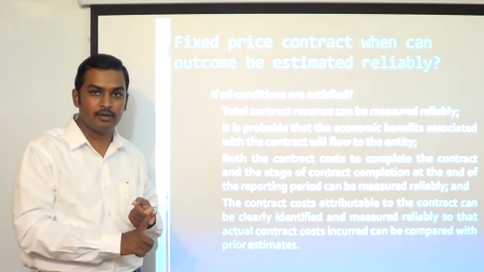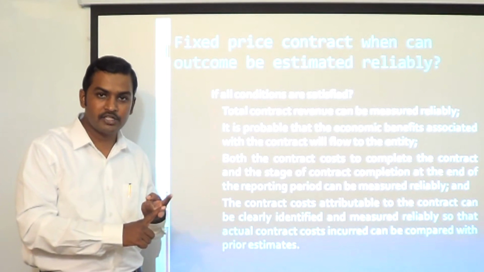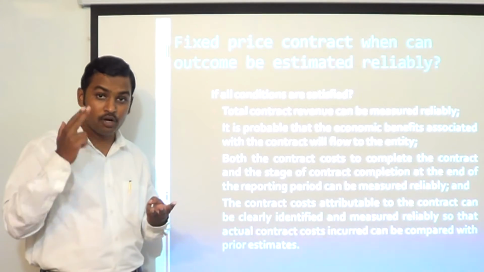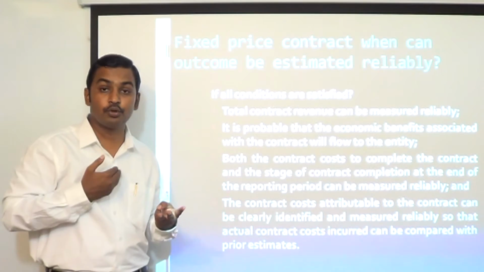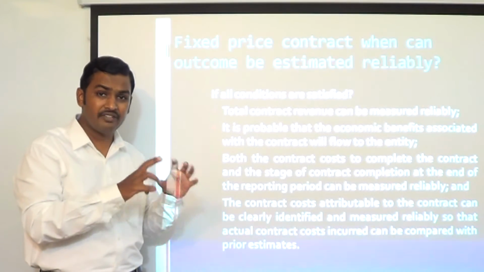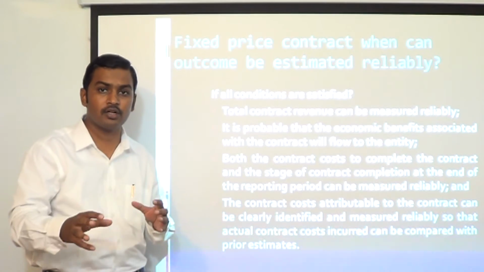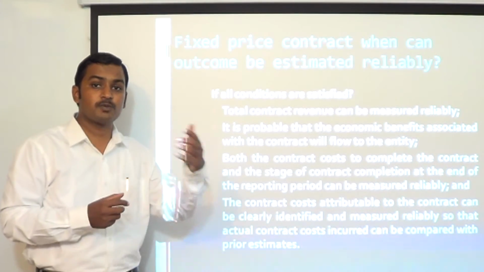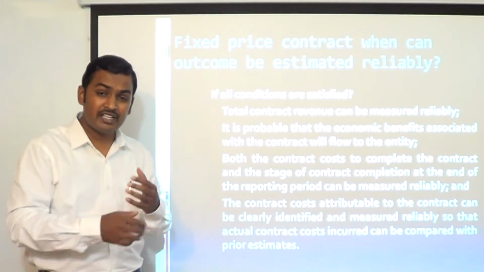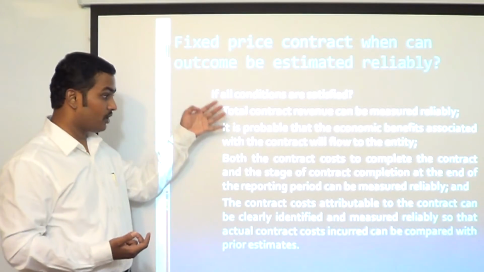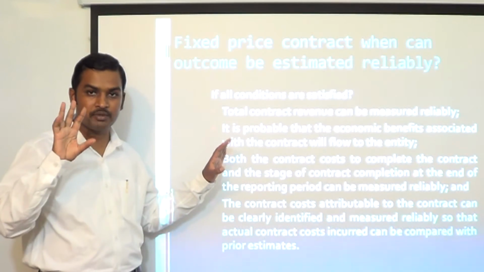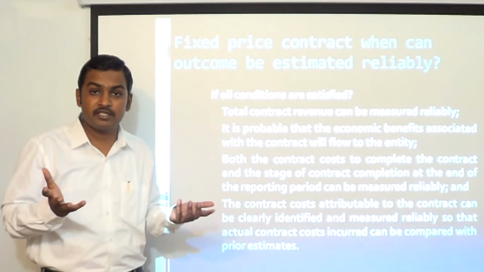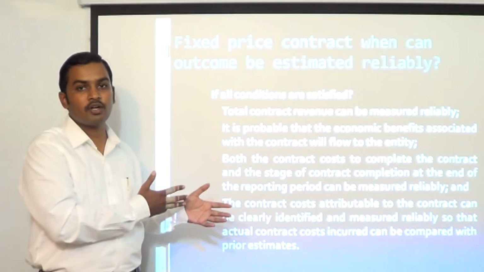Total revenue should be measurable reliably. You should be able to estimate the stage of completion, and you should be able to estimate the cost to complete the contract. Third, we should be confident that economic benefits related to the contract are going to flow to the entity. Fourth, we should be able to identify the various costs which are going to be incurred to complete the contract. We should be able to measure them reliably so that we are able to compare cost incurred with cost budgeted to understand whether we are going to get a profit or loss. So when these points are satisfied, we can say the outcome of the contract can be measured reliably, and you can apply the percentage of completion method. If these points are not satisfied, then we will say the percentage of completion method cannot be applied because the outcome cannot be estimated reliably.